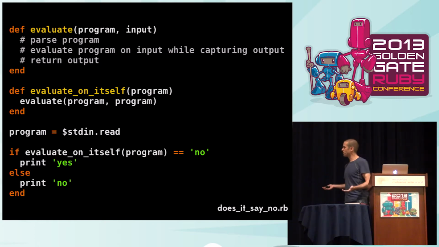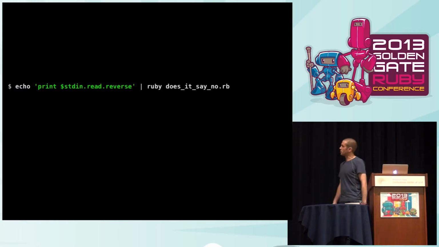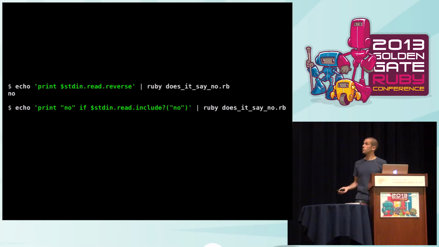And this is all totally sensible, right? I can stick a program into this. If I echo that print standard in read reverse into it, into Ruby doesitsayno, it will evaluate that program on itself and see what the resulting string is. Is the resulting string the literal string no? Well, no, it's not going to be. It's going to be the reverse of that string, so the answer is no. Whereas if I echo a different program into it, this program that prints no if the literal text that it reads in contains the string no, then that is going to output the string no, so the answer is yes, right? That program does say no.